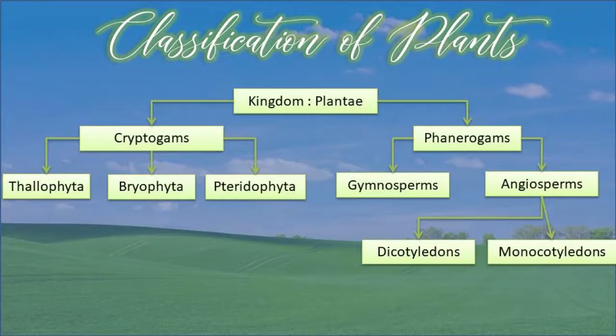Again, cryptogams can be divided into three divisions: Thallophyta, Bryophyta and Pteridophyta. Phanerogams are also divided into gymnosperms and angiosperms. These two divisions. And again, angiosperms are divided into dicotyledonous and monocotyledonous. In our next lecture, we will discuss the divisions one by one in detail.